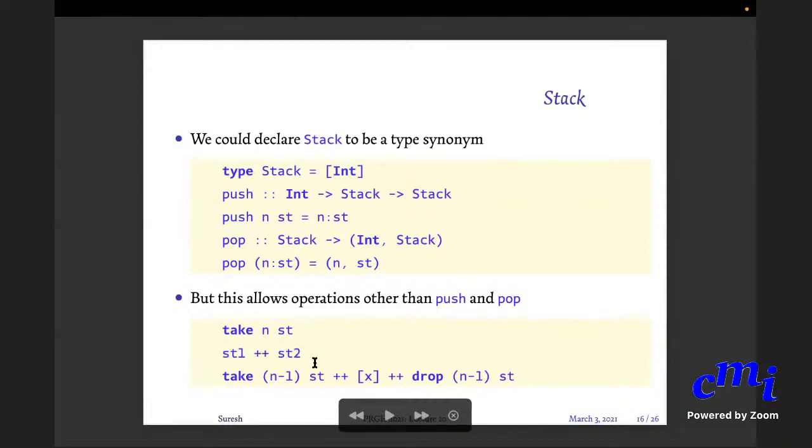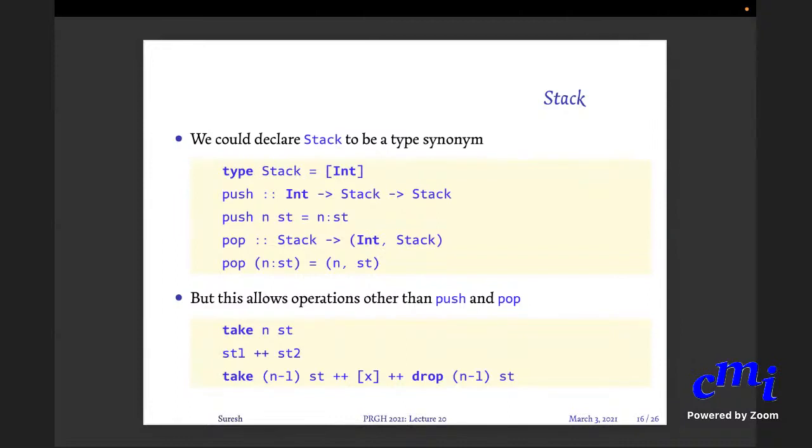You can go and modify one element of a stack. So as a surprise for you, the 10th thing from the top is not a dosa, but let us say poli. So you take off 9 elements, put a poli, and then put the 9 elements back. So you don't want to allow such things. Okay, you only want access of a very limited kind.